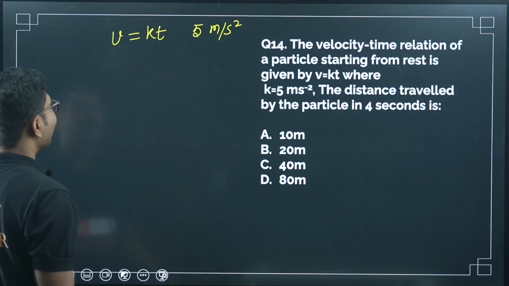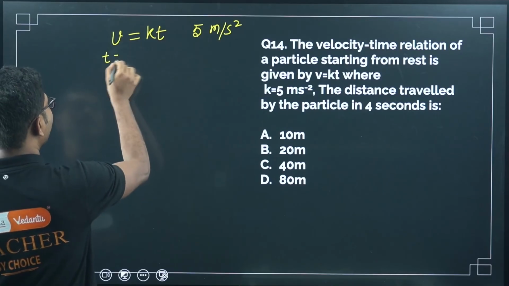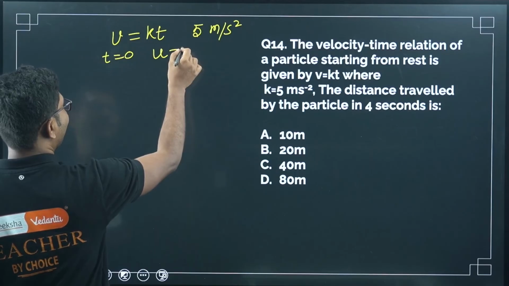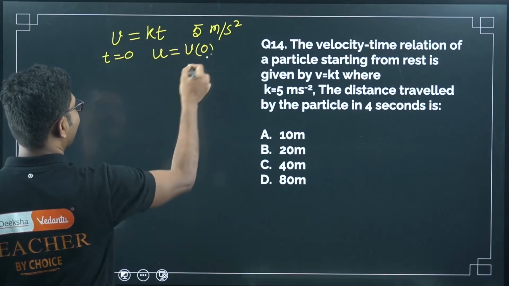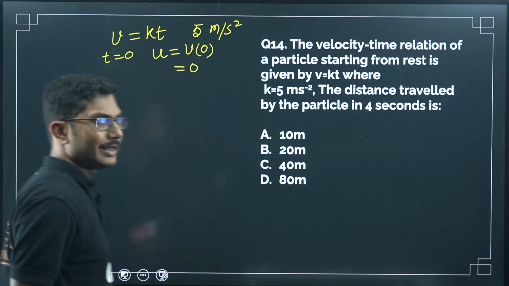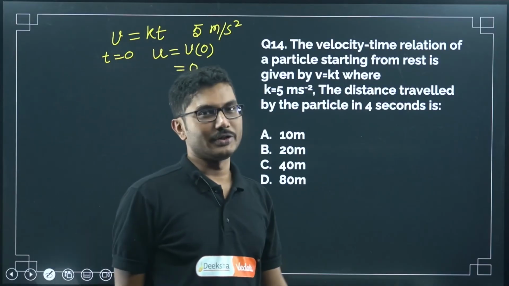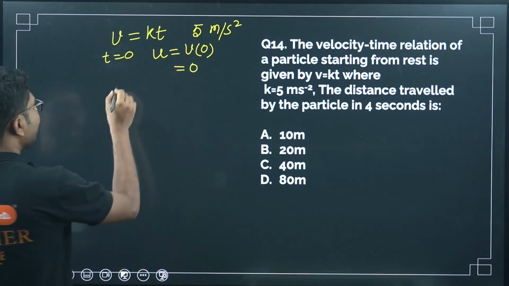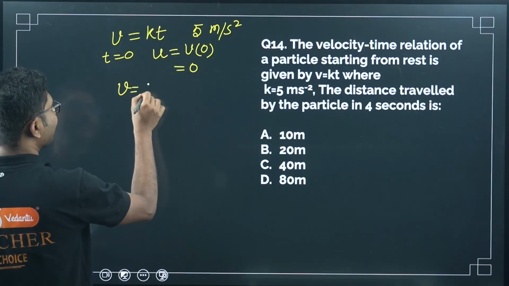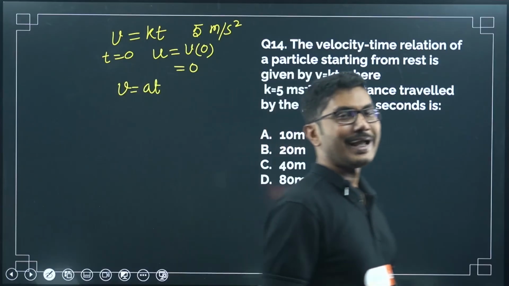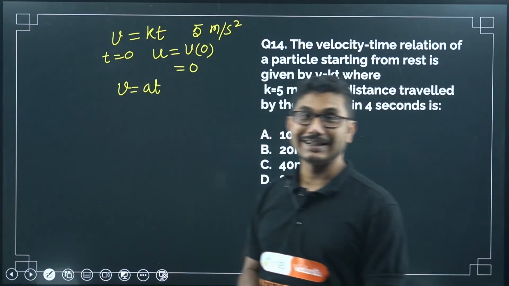What is that? First of all, at t equals 0, what is the velocity? u equals v0, that is 0. So if you put t equals 0 in this equation, you can find that u is equal to 0. What else? We know that velocity is given by the equation at, where a is the acceleration.